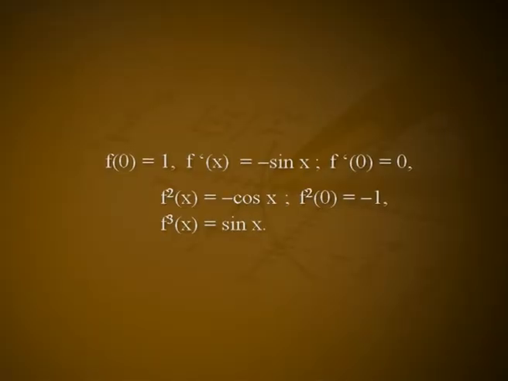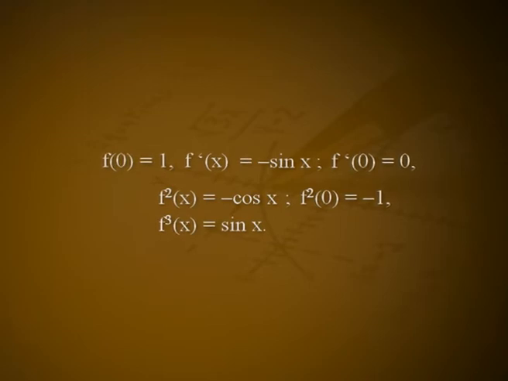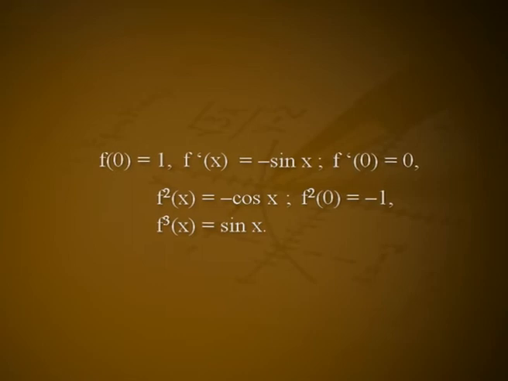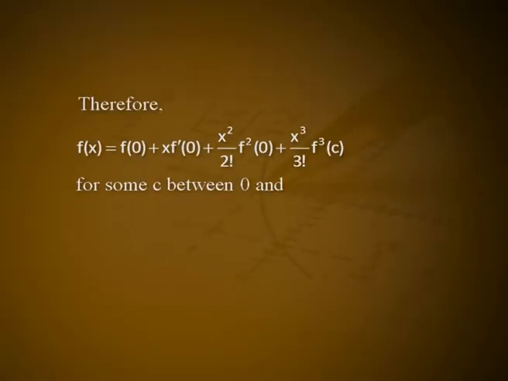Let us see an example in which Taylor's theorem is used for the derivation of an inequality. Example: let f(x) = cos x. Apply Taylor's theorem for the function in closed interval [0, x]. f(0) = 1, f'(x) = −sin x, f'(0) = 0, f''(x) = −cos x, f''(0) = −1, f'''(x) = sin x.